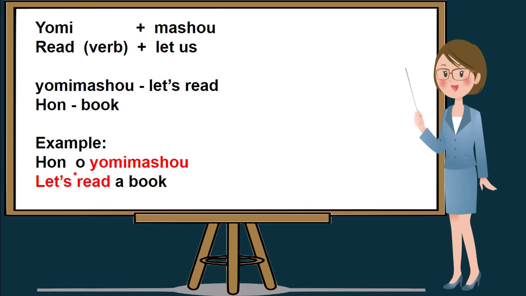You can also notice here that I use particle o before the verb yomimasho. So let us read this sentence once again. Hon o yomimasho. In English, let's read a book.